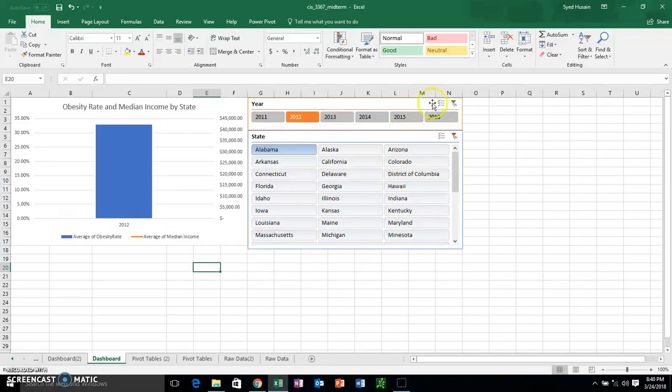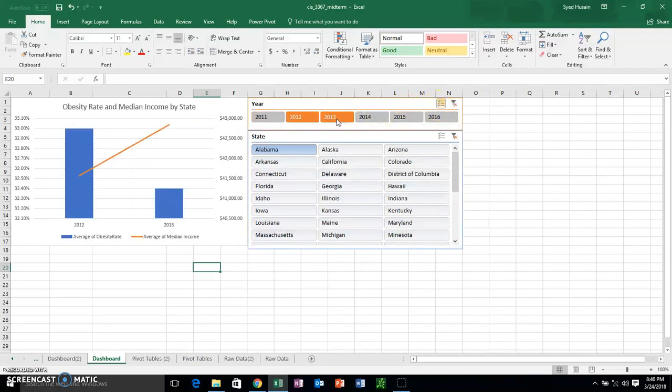And if we want to look at it just by itself, we could use the slicers. It's such a powerful tool. It shows an obvious increase in income and an obvious decrease in obesity. It gives a little more substance and a stronger evidence towards my research question.